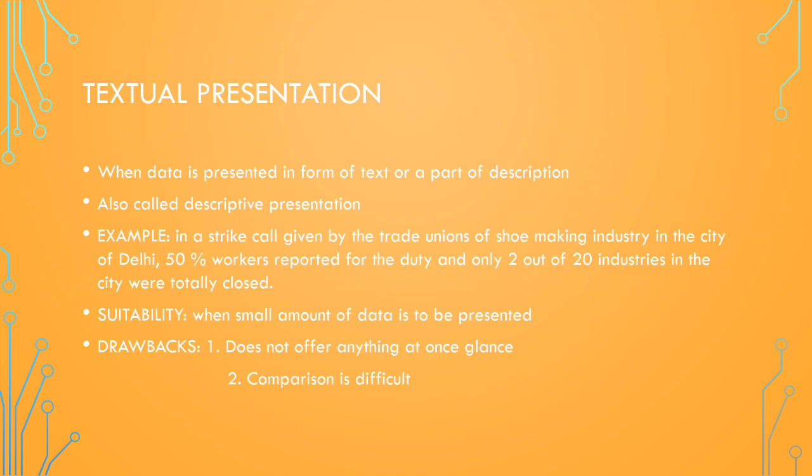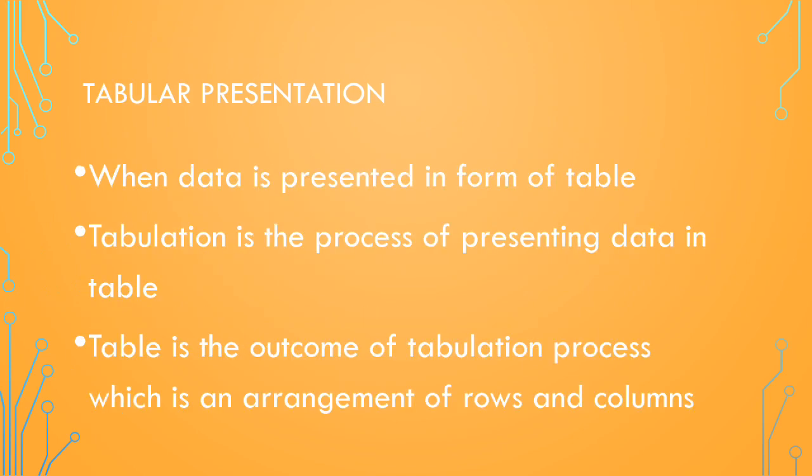Now here in this example we have been given statistical data that only 50% workers reported and 2 industries out of 20 were totally closed. But this textual presentation is suitable only when we have to present a small amount of data. We cannot present a large amount of data through it. The drawback of this method is that it does not offer anything at one's glance and comparison is difficult under this form of presentation. The next is tabular presentation.